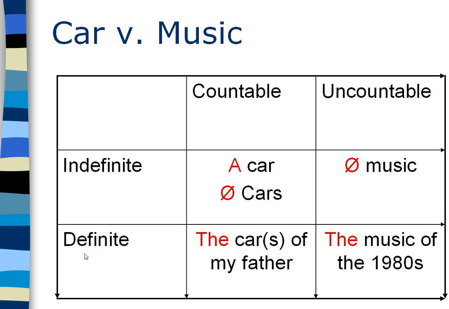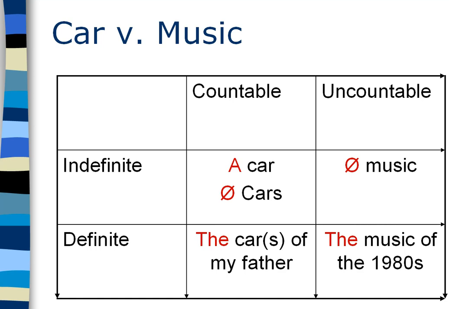Definite things are even simpler because as soon as something is definite, we use the definite article the, both for countable words, car, or uncountable words, music. And even within the countables, whether a word is a singular, the car, or plural, the cars of my father, it's always going to be the.